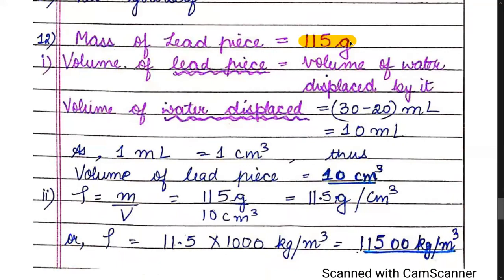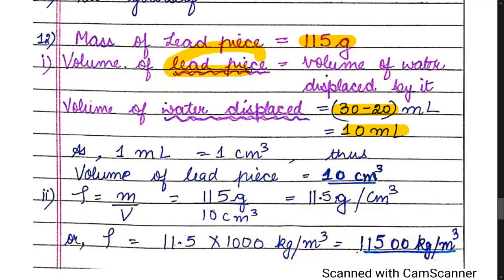So let's first find the volume of the lead piece. Is the lead piece solid or liquid? It is solid. So the volume of the lead piece is equal to the volume of the water displaced by the lead. So that is 30 minus 20, which comes out to be 10 milliliter. So water displaced is 10 milliliter.